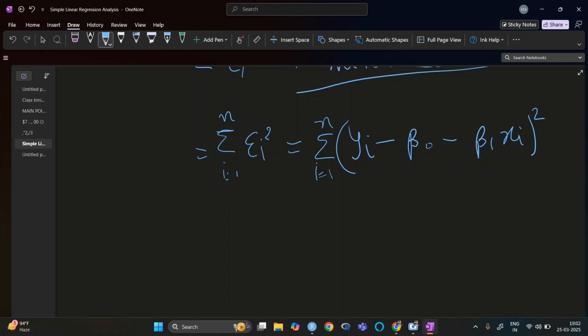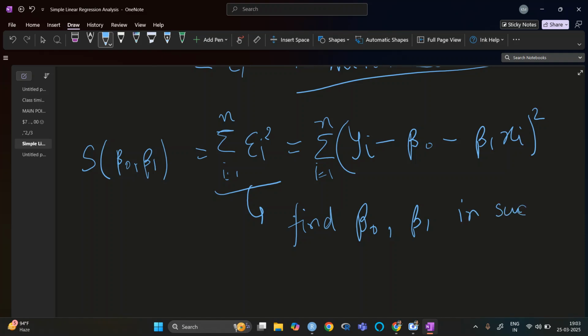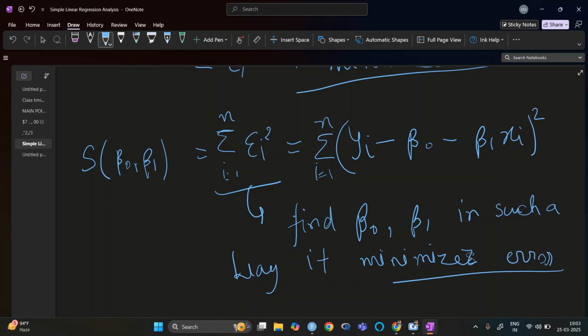It is given by S of beta naught and beta 1, because this S is basically a function of these two variables, beta naught plus beta 1, and we need to find beta naught and beta 1 in such a way that it minimizes the error.